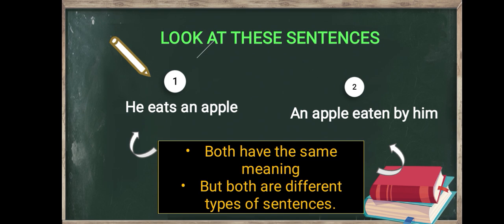Both of them have the same meaning, but both are different types of sentences.